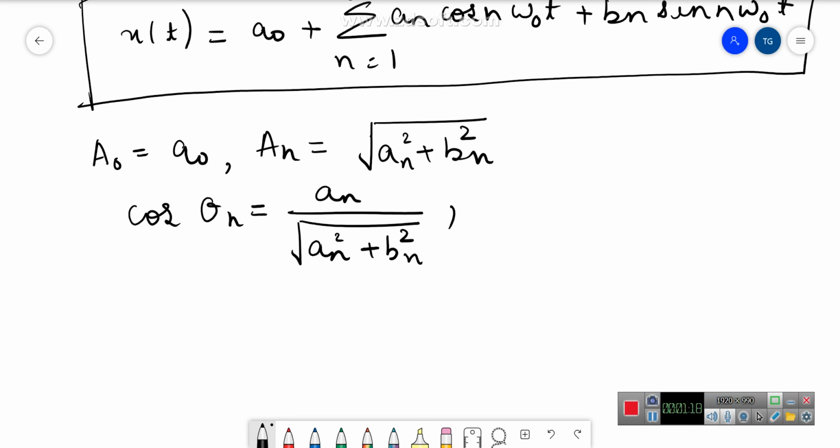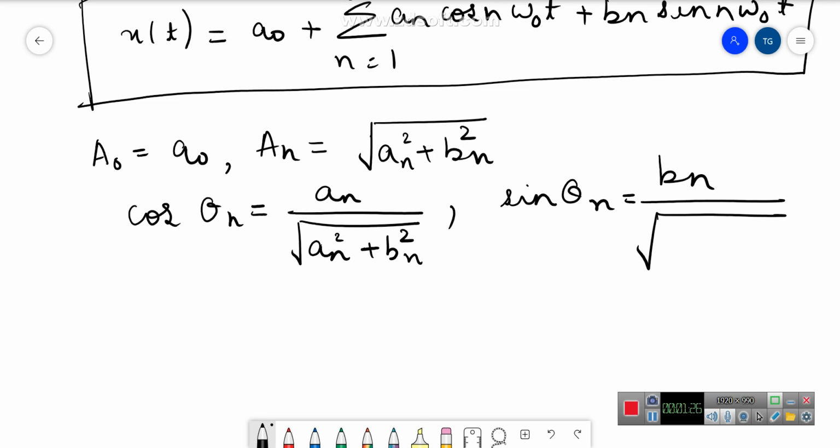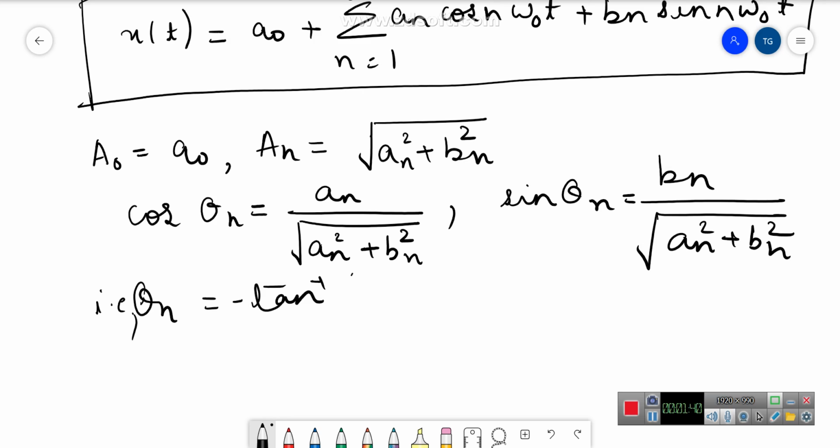Then we have sin theta n is equal to b n upon under root of a n square plus b n square. Then theta n will be equal to minus tan inverse of b n by a n.